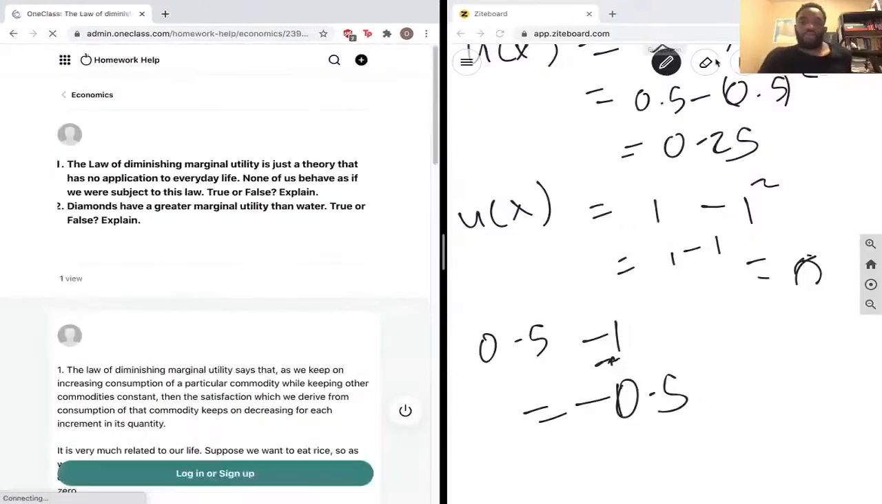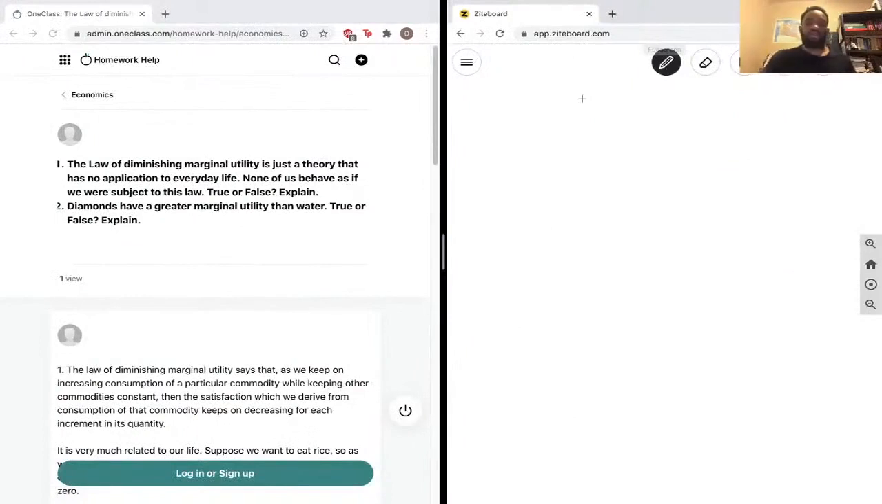And we are at, I think this is question 8, maybe 9. Kind of lost track, but let's keep going. The law of marginal utility is a theory that has no application to everyday life. None of us behave as if we were subject to this law. True or false? Explain.